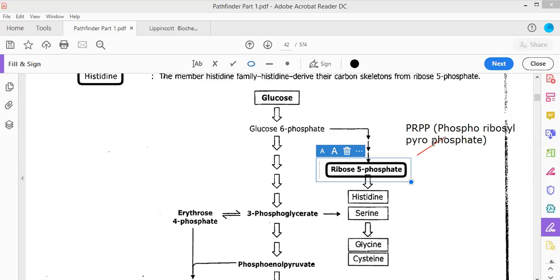Do you know which compound this is? What is the use of this compound? This is the compound that will lead to the biosynthesis of nitrogenous bases.